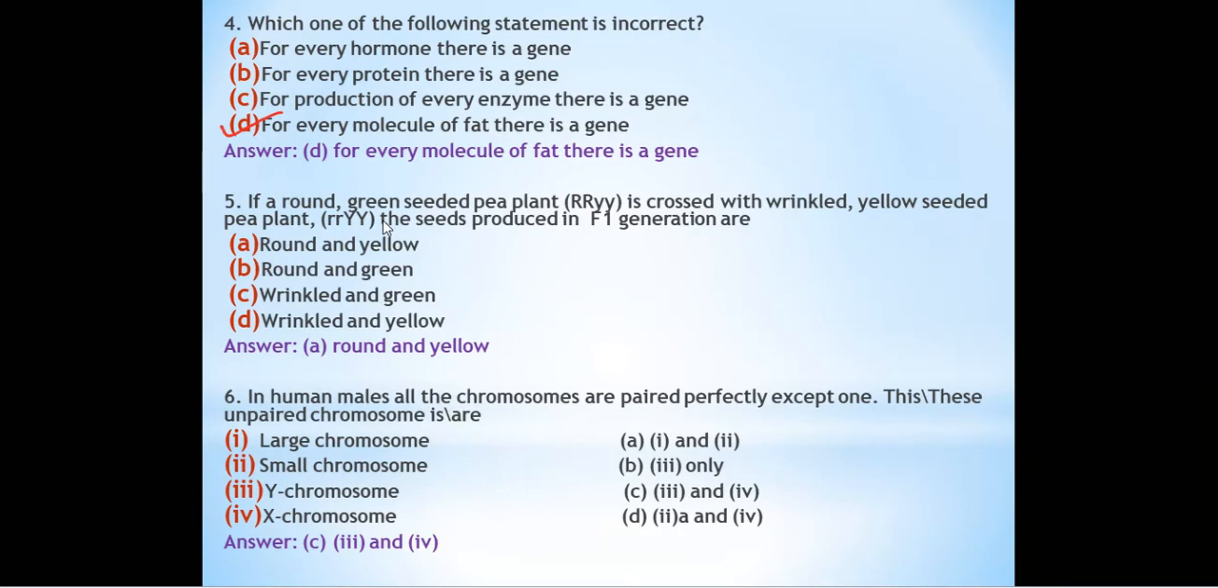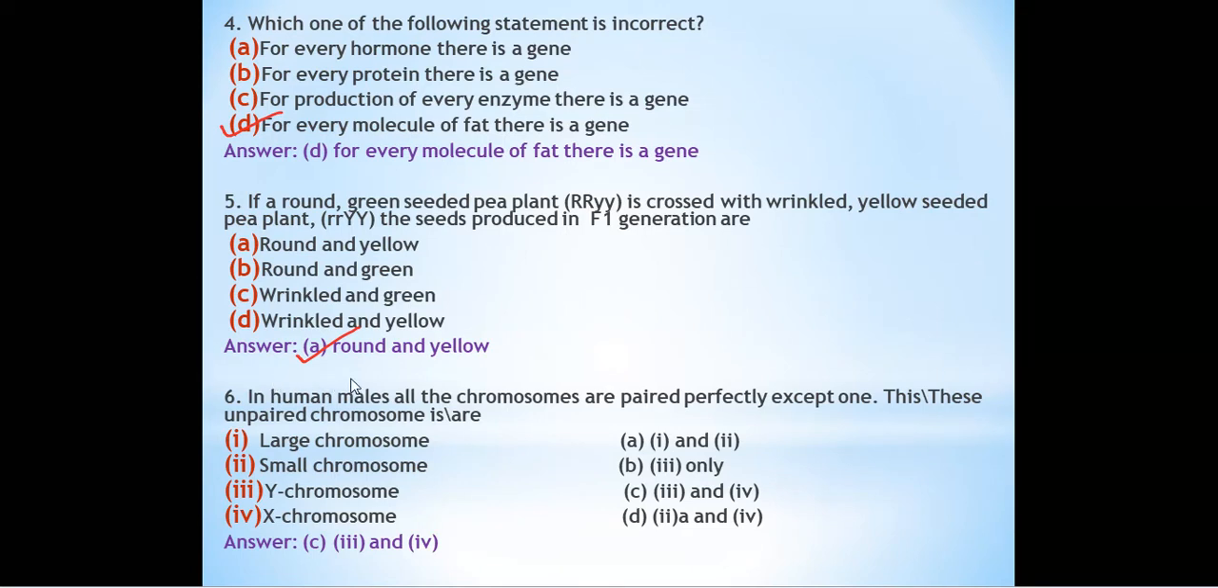Question number 5. If a round green seeded pea plant RRyy is crossed with a wrinkled yellow seeded pea plant rrYY, what will be the product in the F1 generation? Round yellow, round green, wrinkled yellow. The answer is round and yellow. Why is this round and yellow option correct?